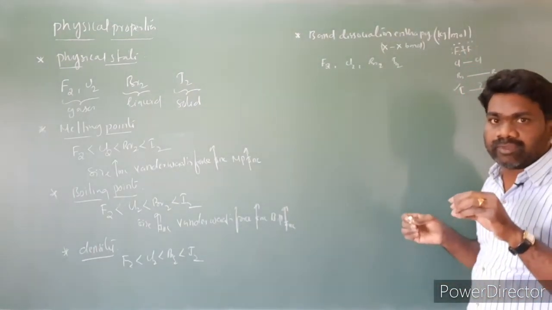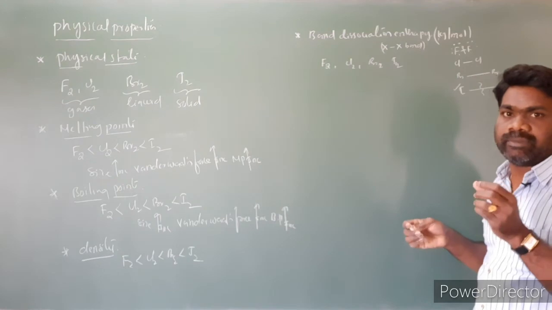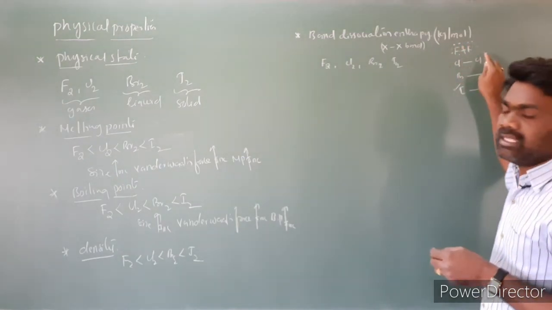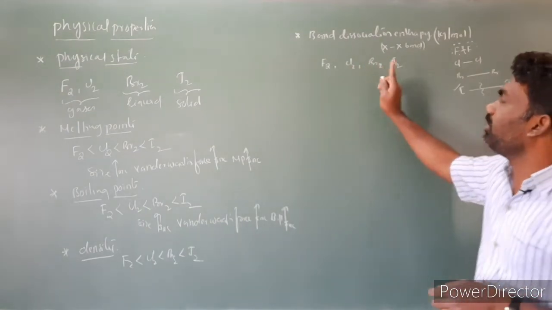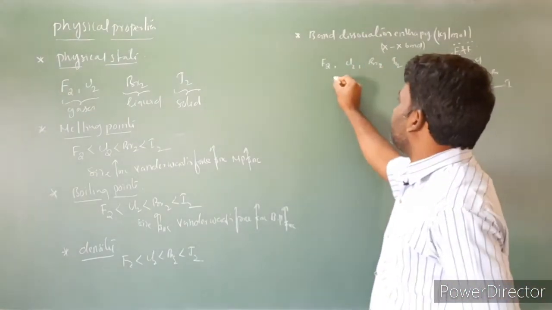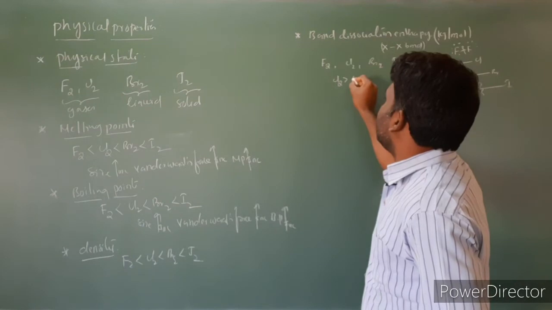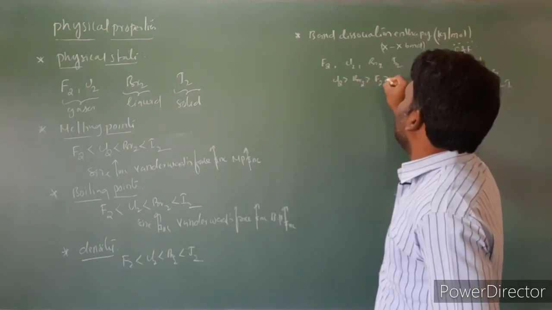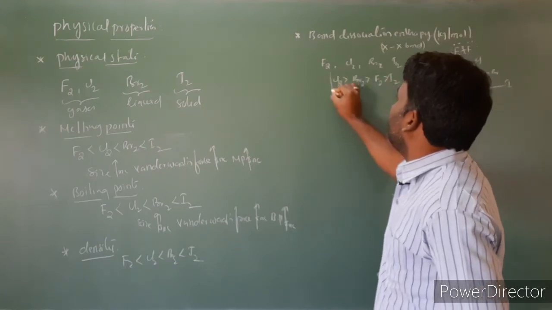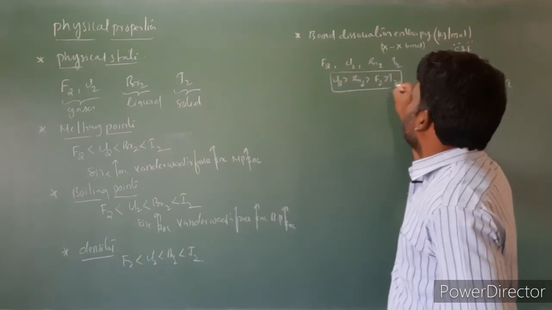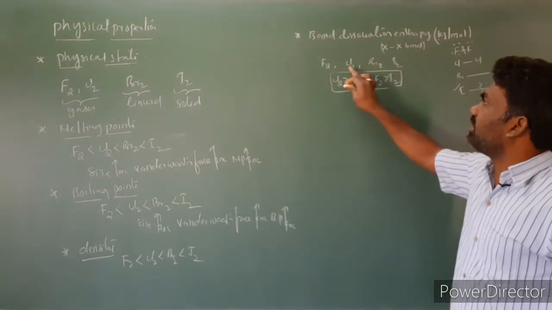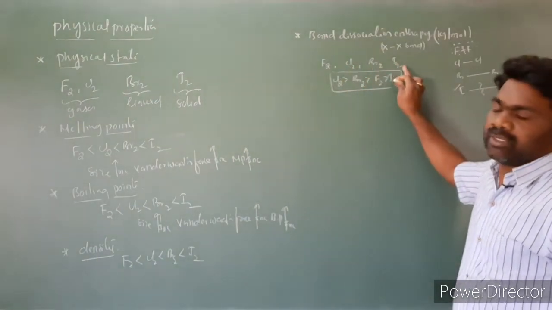Actually, when size is small, breaking the bond requires more energy, but in this case, because of the repulsion of electron pairs, breaking this bond is very easy when compared to chlorine and bromine. So the expected order would be fluorine greater than chlorine, greater than bromine, greater than iodine. This is the expected order. In general, F2 is greater than Cl2, greater than Br2, greater than I2 because of small size.